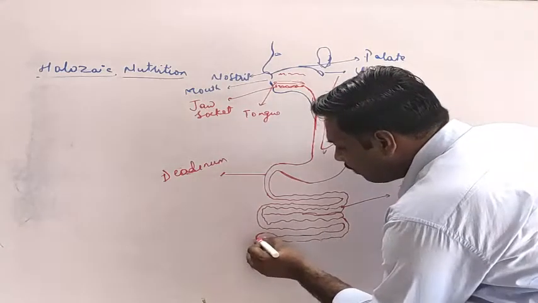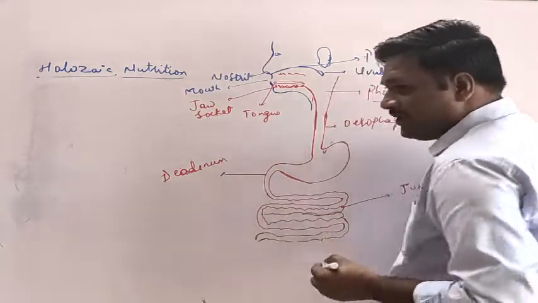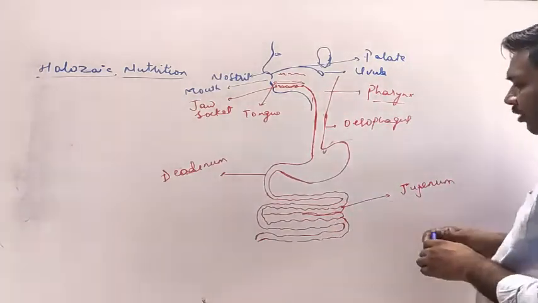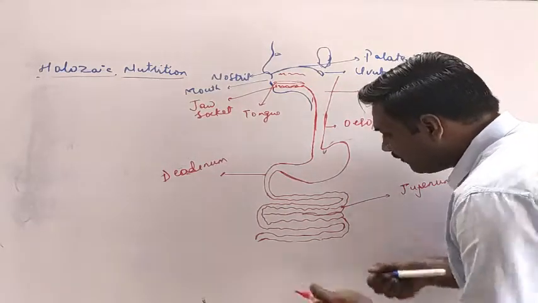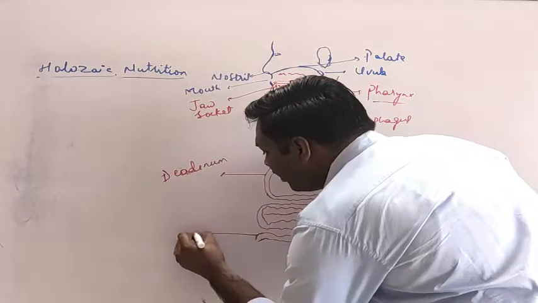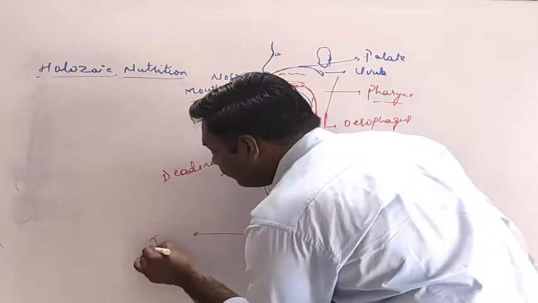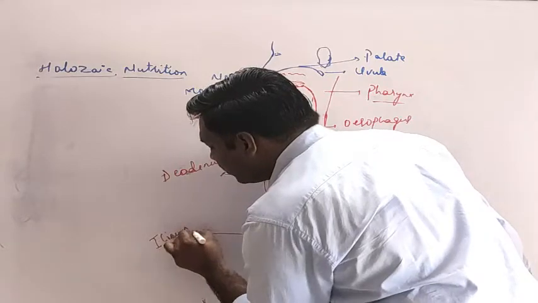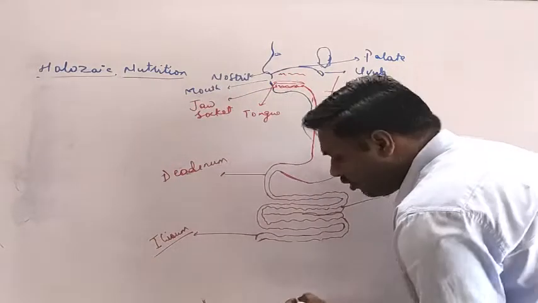And the part which opens into the large intestine is referred to as the ileum. That is the part of the small intestine.